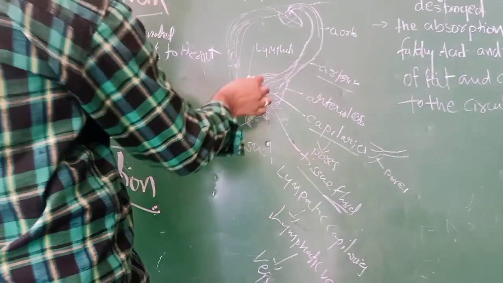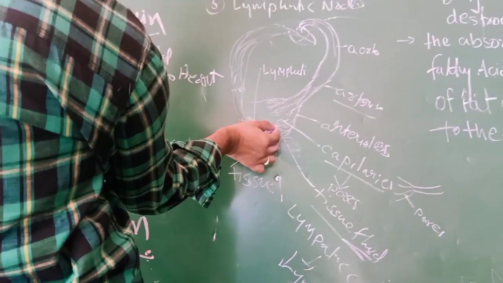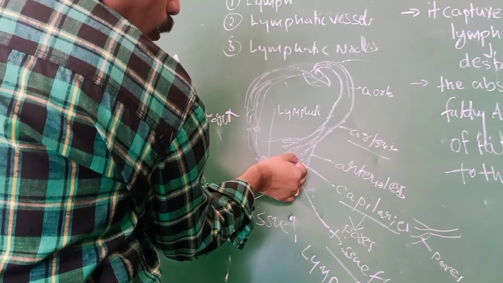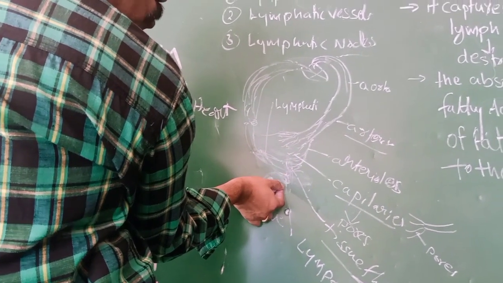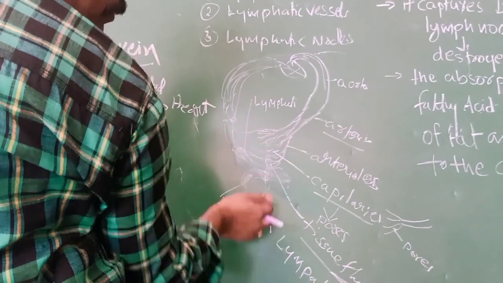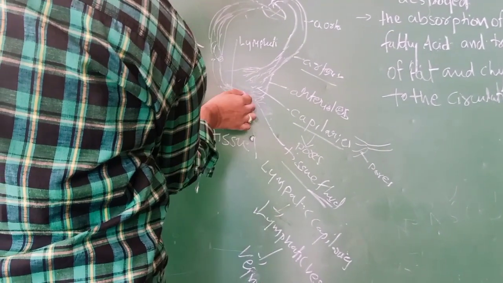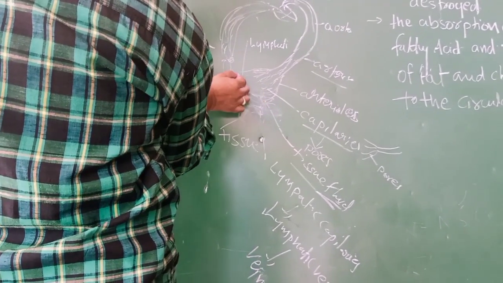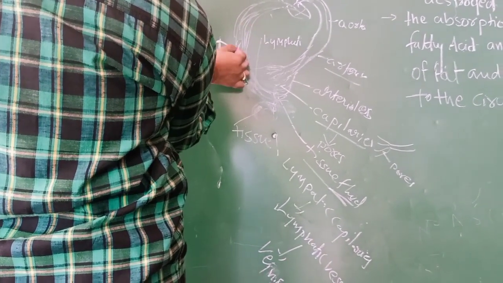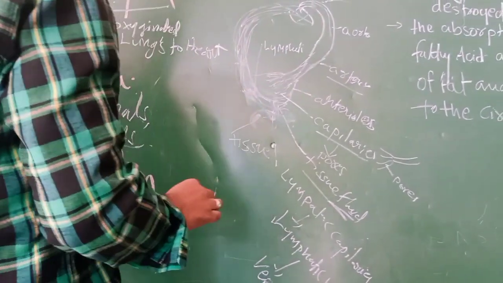So what will happen here? Arterioles are divided into small capillaries. Through the capillaries, small pores are there. Through the pores, the tissue fluid enters into the tissues. The tissue fluid is connected with what? Lymphatic capillaries, small branches. These capillaries combine and form what? Lymphatic vessels. Lymphatic vessels enter into the lymphatic node. Through the lymphatic node, lymphatic vessels enter into the veins. Veins send the waste materials into the heart.